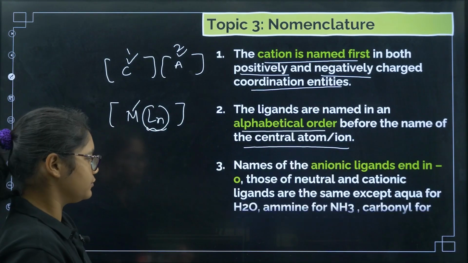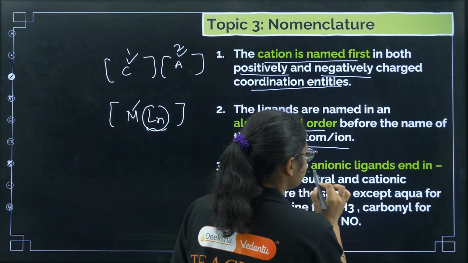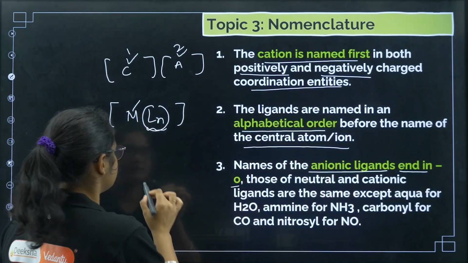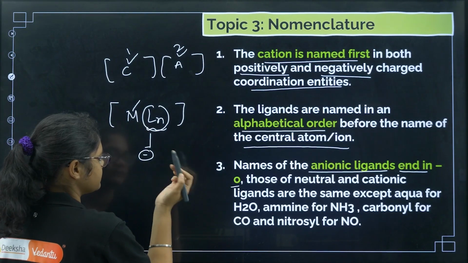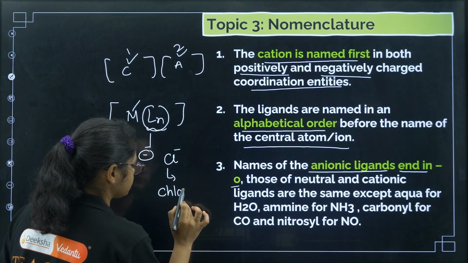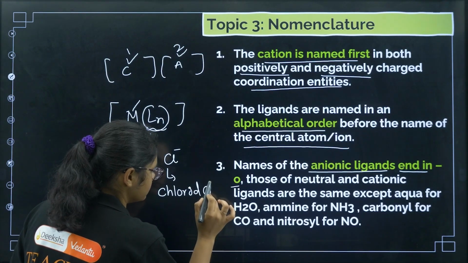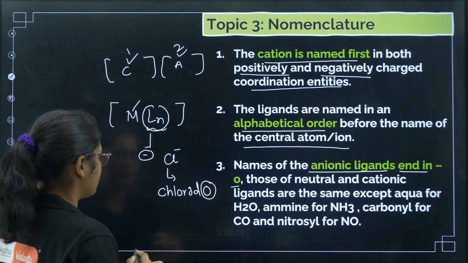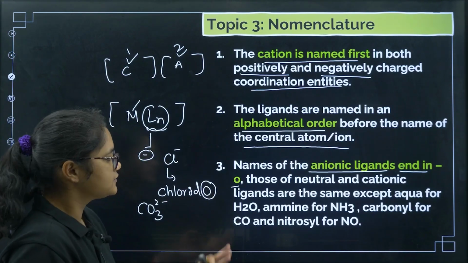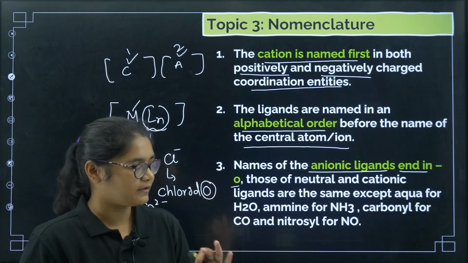Okay, third rule. Now, names of the anionic ligands end in O. Anionic ligands means the ligands are negatively charged. For example, chlorine: the name ends with chlorido. This O is there. For example, CO3 2-, carbonato. Okay, so I'll tell you the ligand names also, do not worry about that.